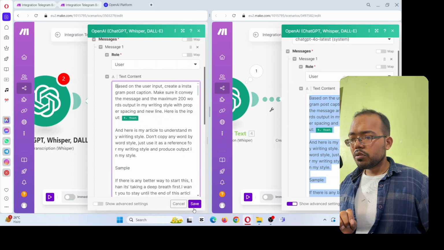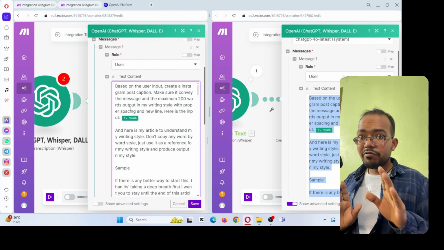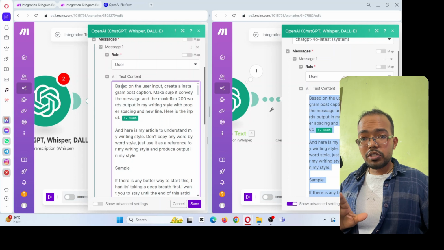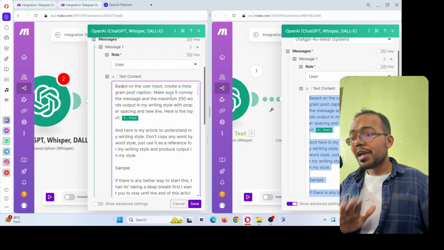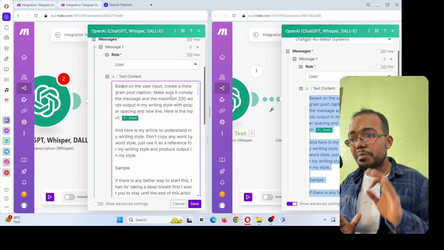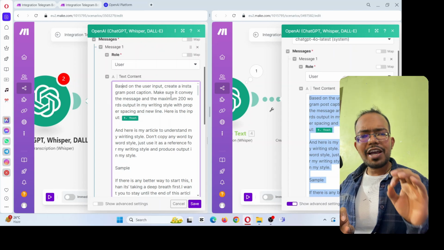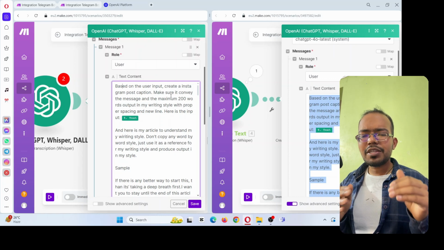I give the prompt. Let me read it once again for you. The prompt is: based on the user input, create an Instagram post caption. Make sure it conveys the message in a maximum of 200 words, output in my writing style, with proper spacing and new lines. Why 200 words? Because Instagram captions have a limit.